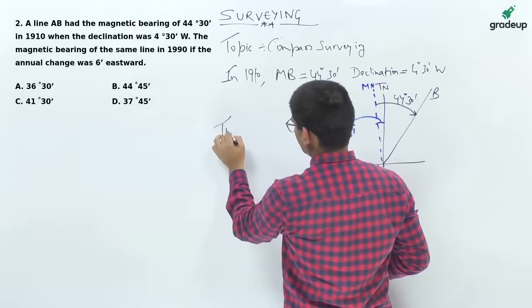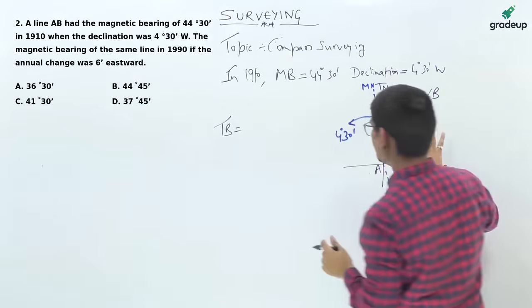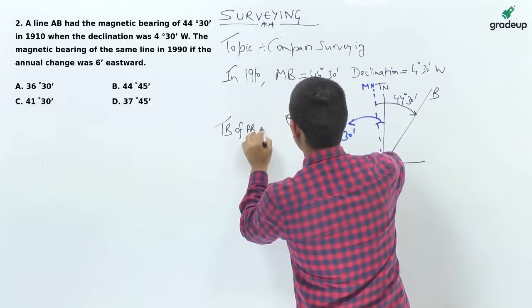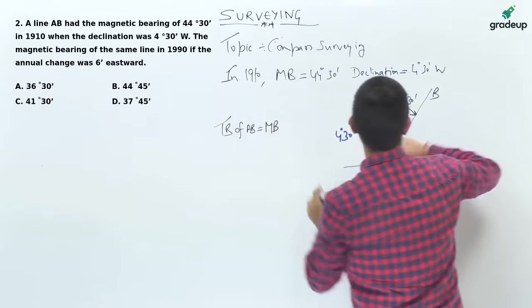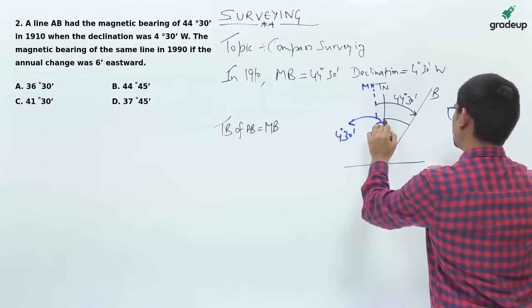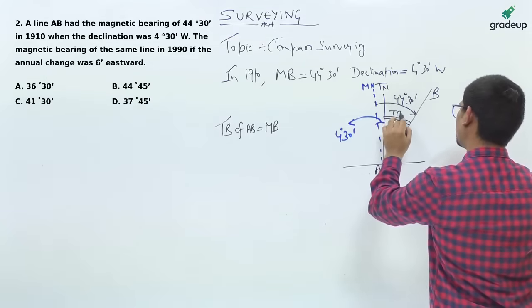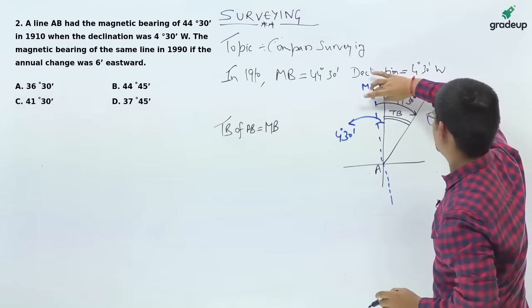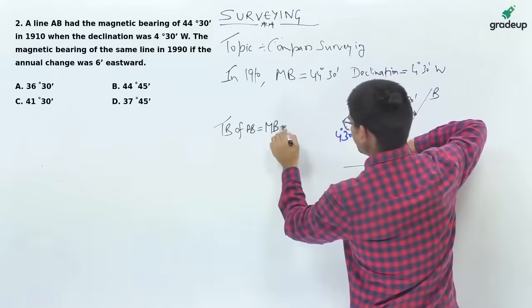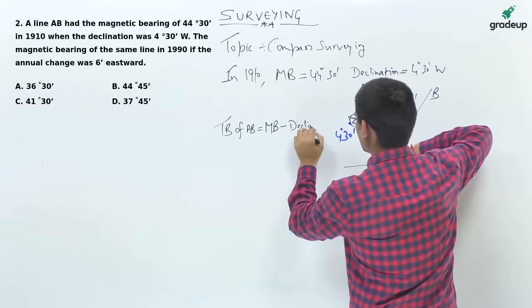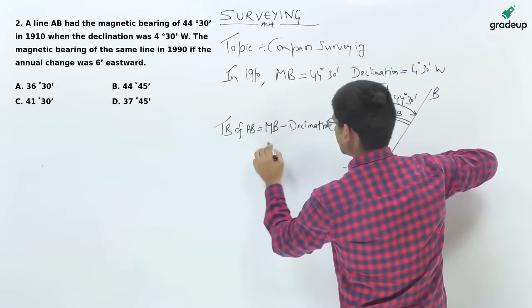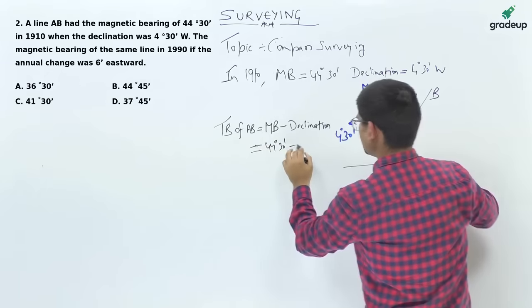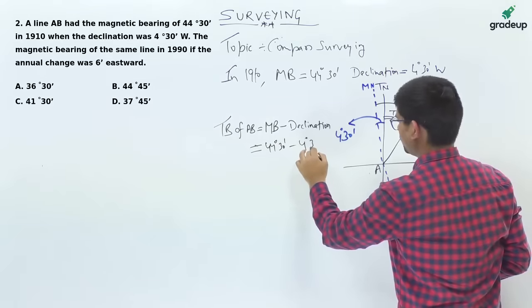So, the true bearing of AB will be magnetic bearing minus declination. Magnetic bearing was 44 degree 30 minutes, minus 4 degree 30 minutes.